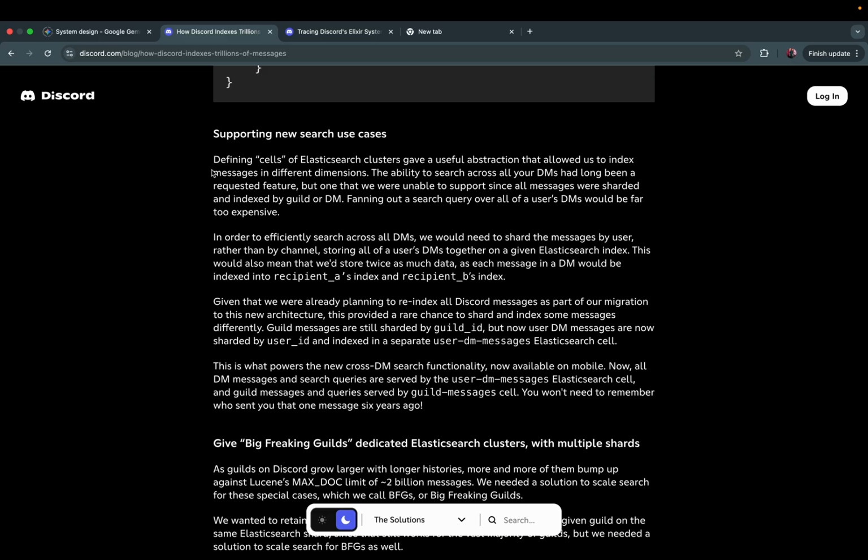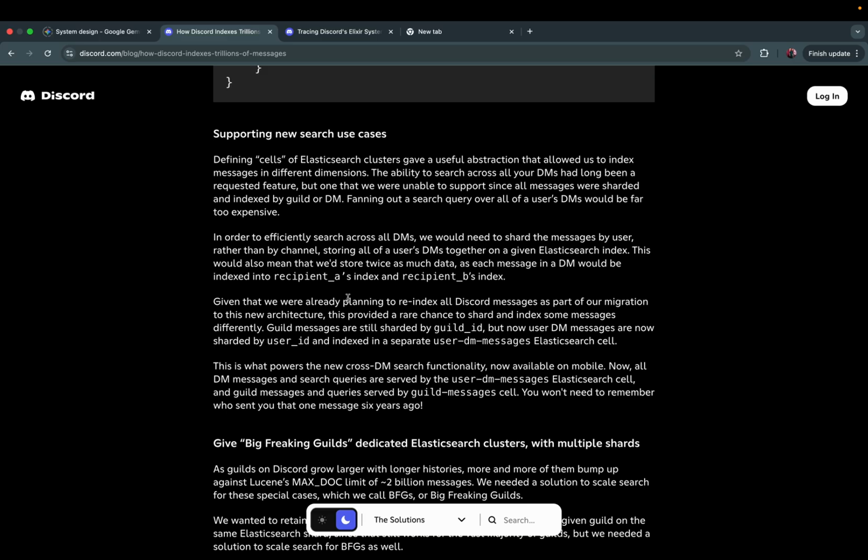Supporting new search use cases. Defining cells of Elasticsearch clusters gave us a useful abstraction that allowed us to index messages in different dimensions. The ability to search across all your DMs had long been a requested feature, but one that we were unable to support since all messages were sharded and indexed by guild or DM. Fanning out a search query over all of the user's DMs would be far too expensive. In order to efficiently search all the DMs, we would be able to sort the messages by user rather than by channel, storing all of the user's DMs together on a given Elasticsearch index.